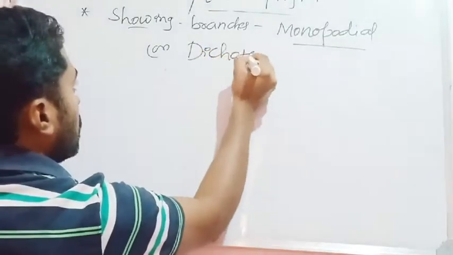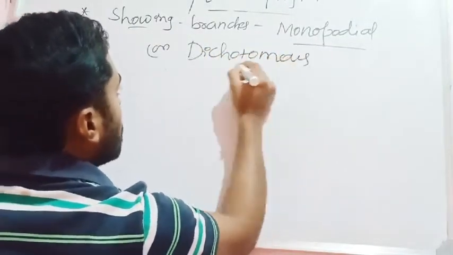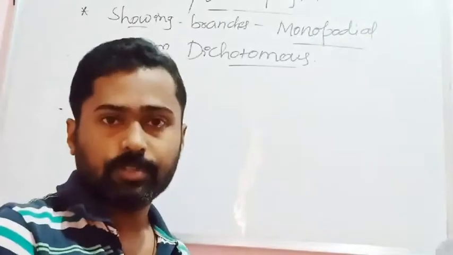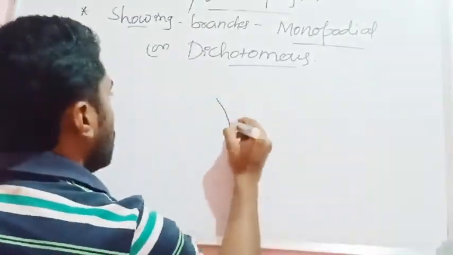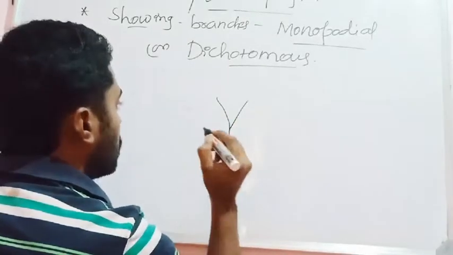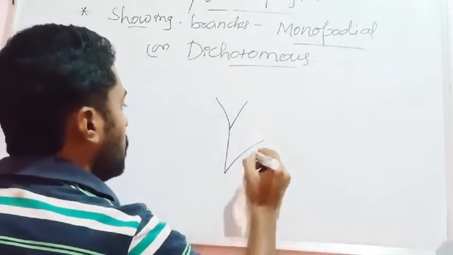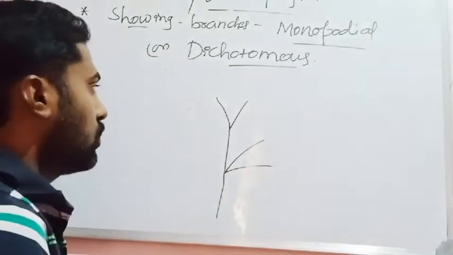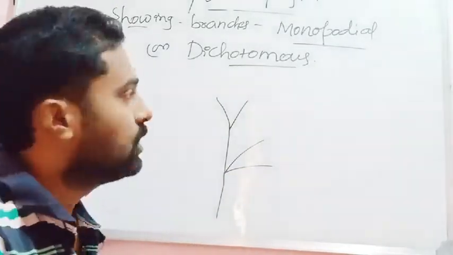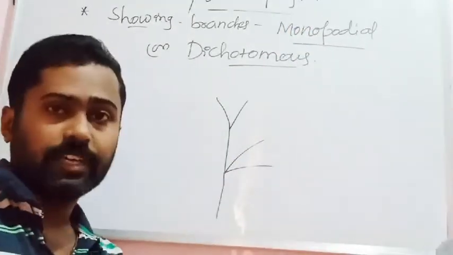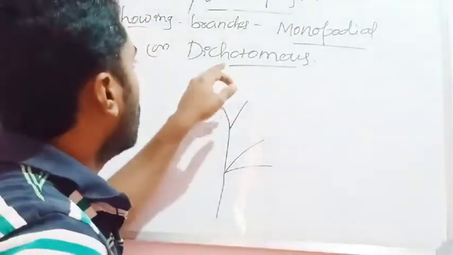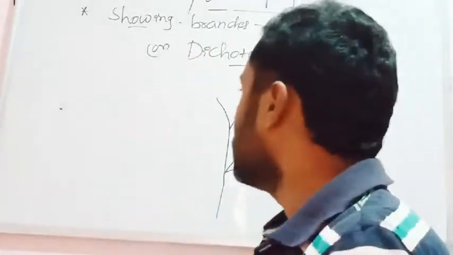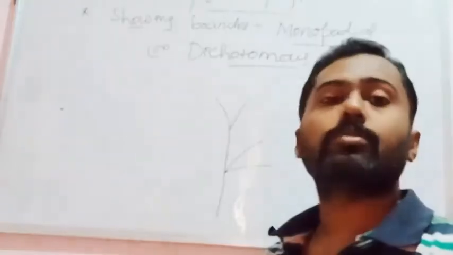Dichotomous branching is seen in the thallus of bryophytes, especially in the thallus of Marchantia. There you can see dichotomous branching. Two equal branches are produced at regular intervals. Such a branching is what is called dichotomous branching. Branching may be on only one side, that is monopodial, or two equal branches are produced, which is dichotomous branching.